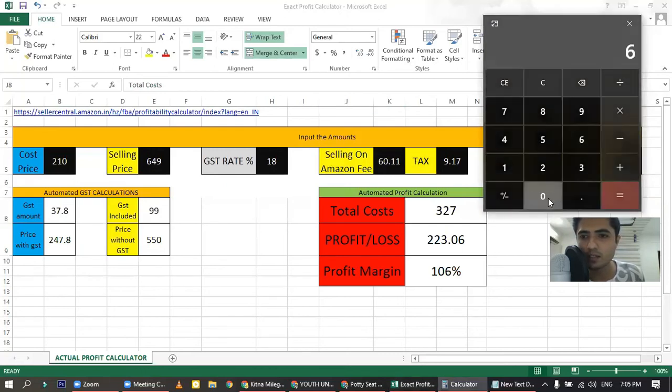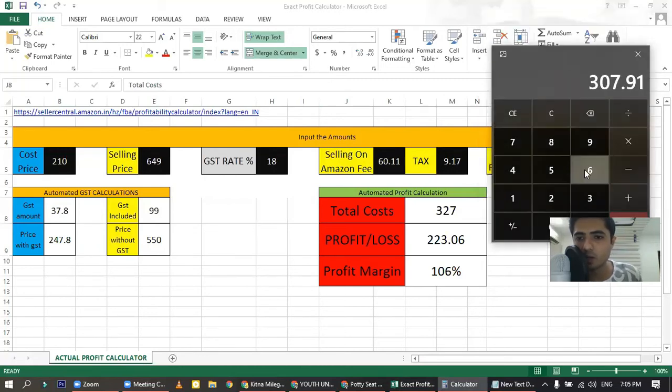So let's write 60.11 plus there is the total fulfillment cost, which is 78.12, which is equal to 386.03 rupees.